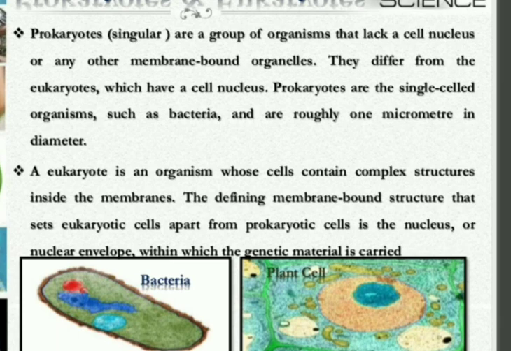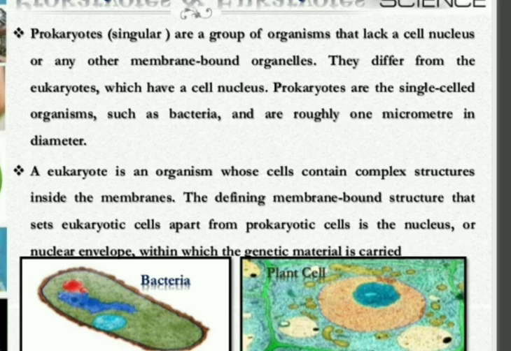Prokaryotic or prokaryotes are the group of organisms that lack a cell nucleus or other membrane bounded organelles. Pro, as the name suggests, means the cell which was made first, which need not have all the cell organelles well defined, and the different cell organelles are embedded and mixed with each other, isn't it?